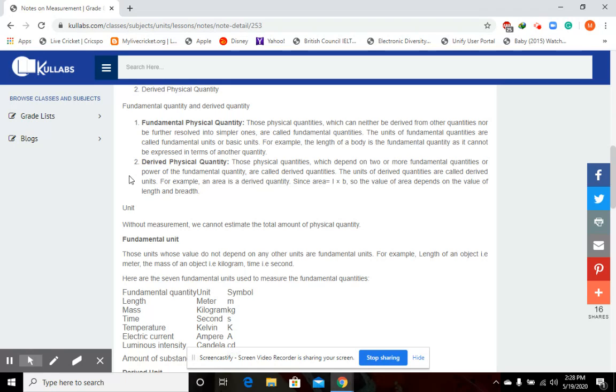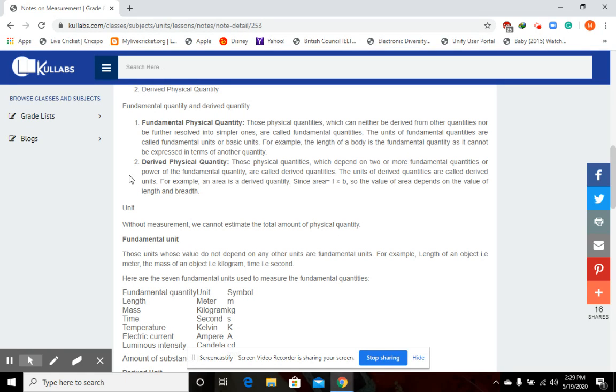Now let us talk about derived physical quantities. Derived physical quantities are those quantities that depend upon other quantities. Derived itself means that it is dependent upon others. It is derived from something else. So derived physical quantities are those quantities that depend upon two or more fundamental quantities. They are not independent. I repeat, these quantities are not independent, they depend upon other quantities.